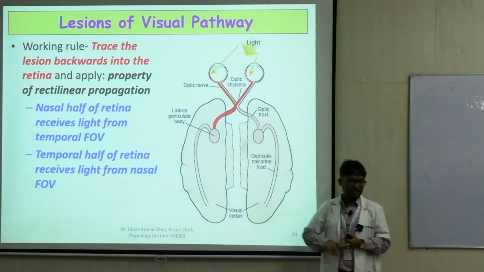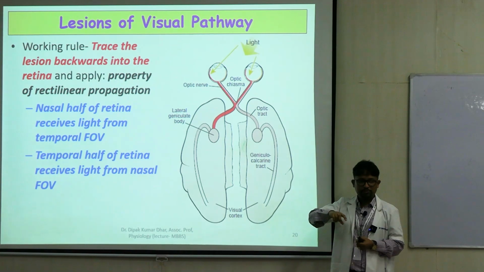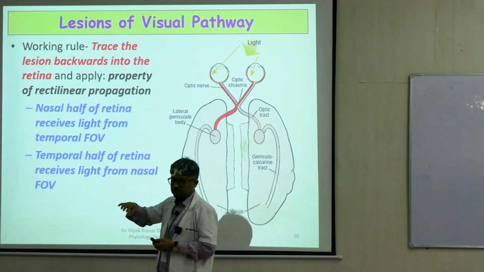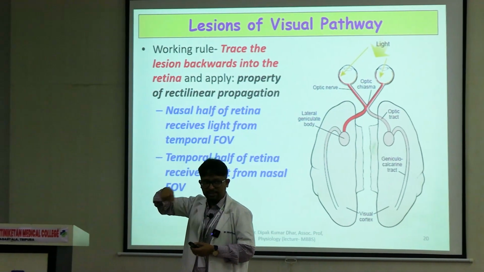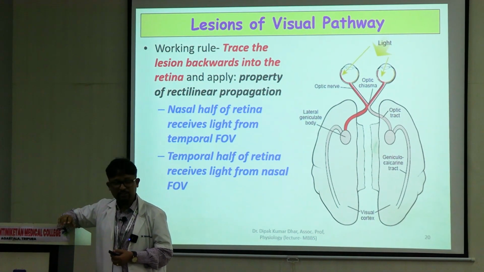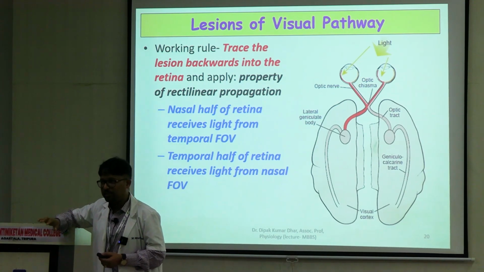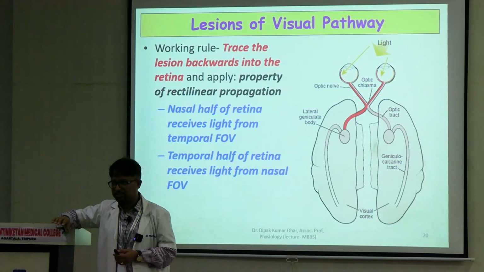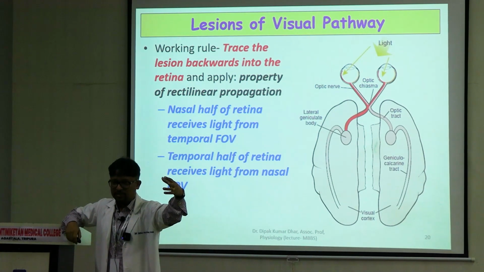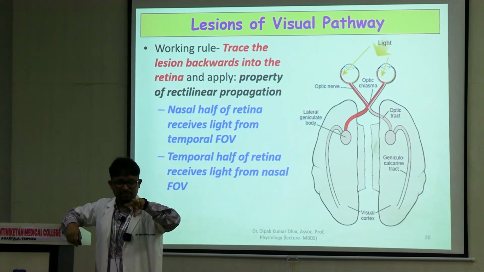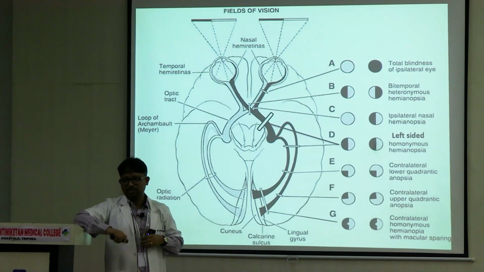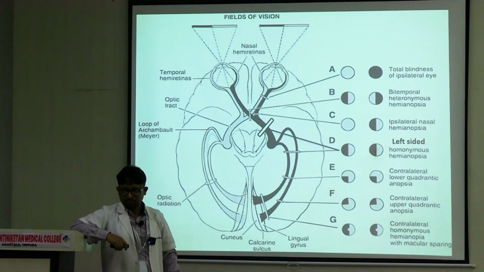If there is a lesion anywhere in the pathway, you have to trace it back to the retina, and from the area of the retina that is affected, you apply the law of rectilinear propagation of light. If you see that the nasal half of the retina is affected by that particular lesion, it is obvious that the temporal half of the field will be affected. So if you apply these two simple laws, you need not memorize this whole picture. Otherwise, you have to memorize.